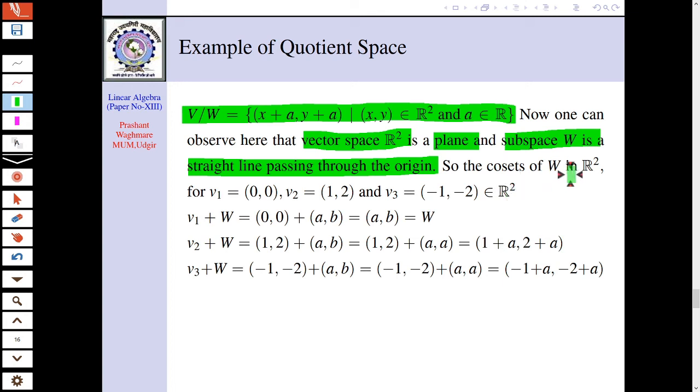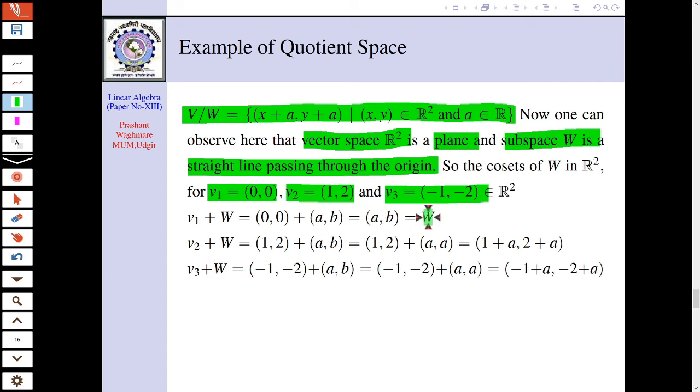Now the cosets of W in R square, that we will see. Suppose V1 is a vector, and V2 and V3 are also vectors in R square. Now what about V1 plus W? As V1 is 0, 0 and W is a subspace here, if 0, 0 is added to all elements of W, what will we get?